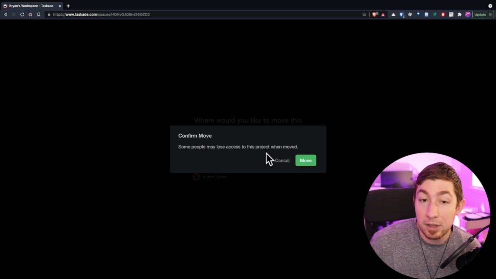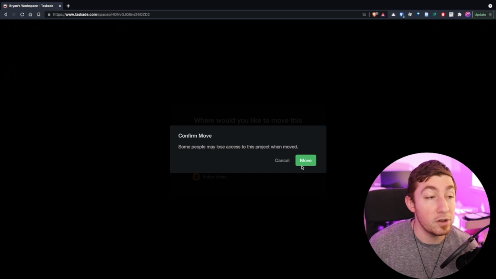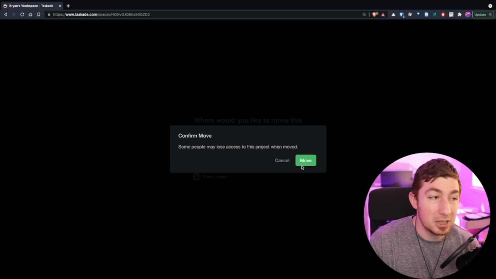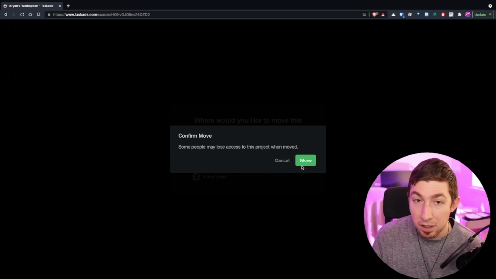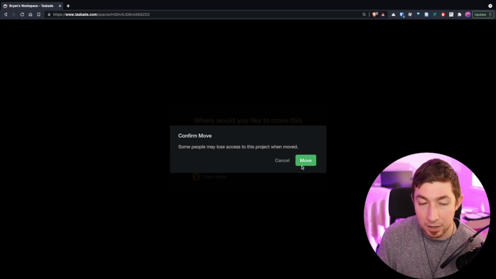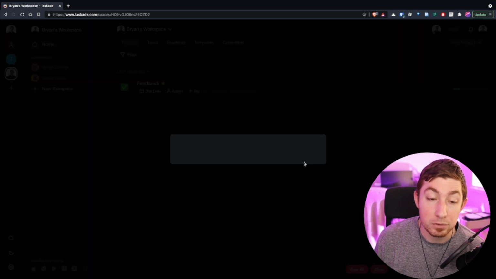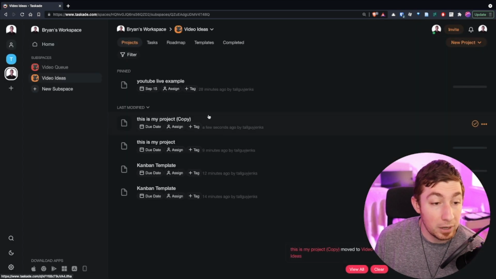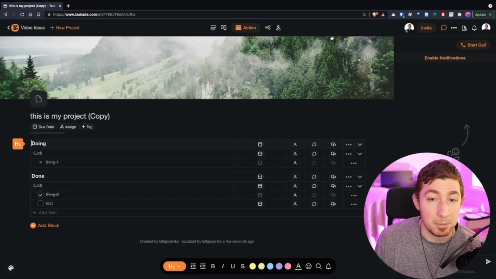And some people may lose access when this project is moved. So if you have people assigned to this workspace and you wanted them on this project, but then you want to move the project back over there, they might lose permissions and can no longer see it. This warning is a really useful, informative warning of what you're doing to your work. And so now it's back here. There you go. Bam. Just like that.